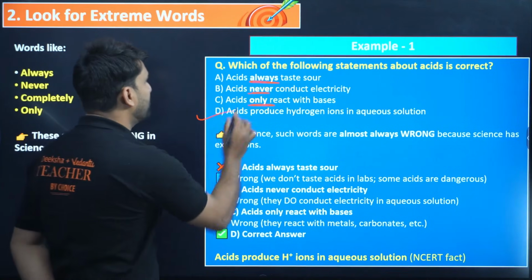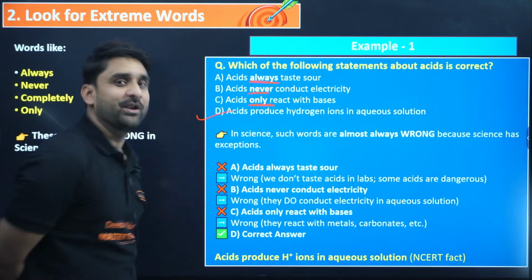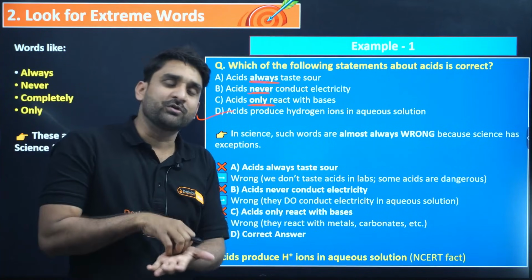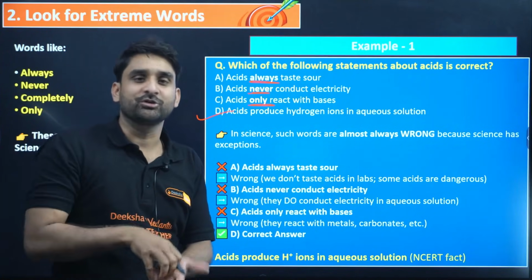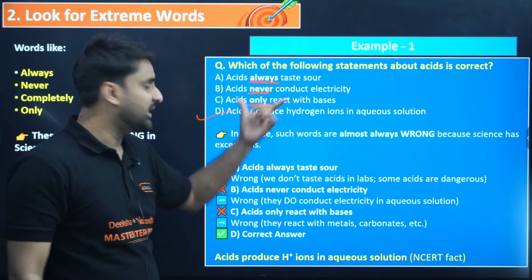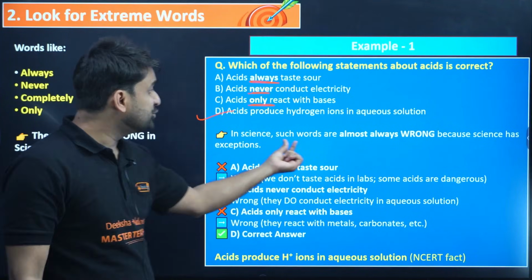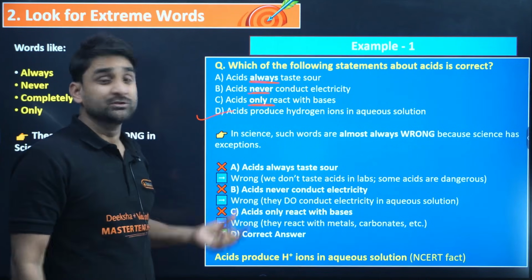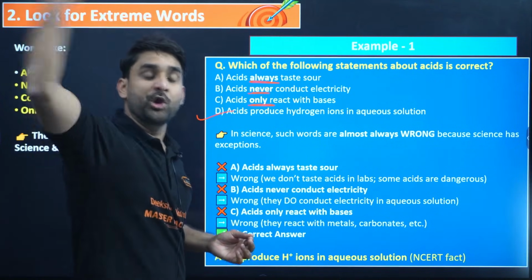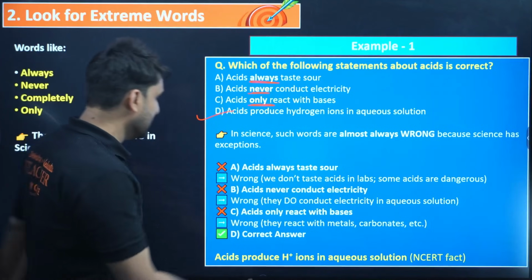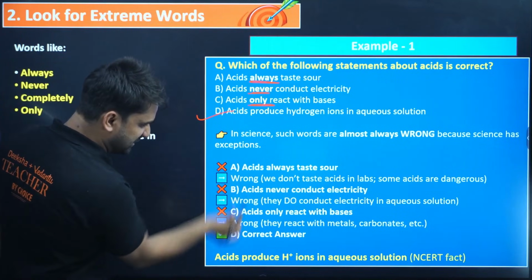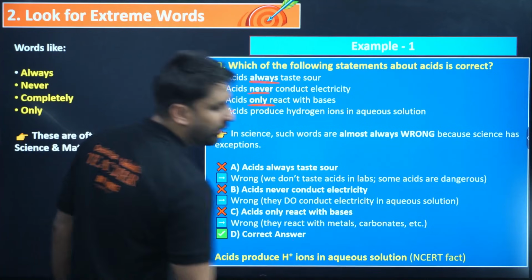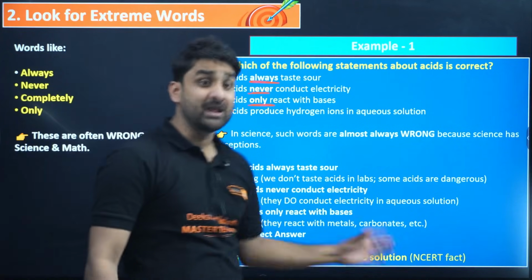So we can go through option D: acids produce hydrogen ion. We all know that whenever we put any acid in an aqueous solution, hydrogen ion is released. In science such words are almost always wrong because science has exceptions. We cannot say always or never. I have just mentioned the reason here: acids produce H plus ion in aqueous solution. We all know this is an NCERT point and NCERT fact. I hope you're getting my point.